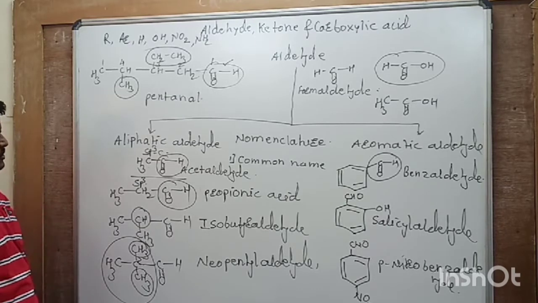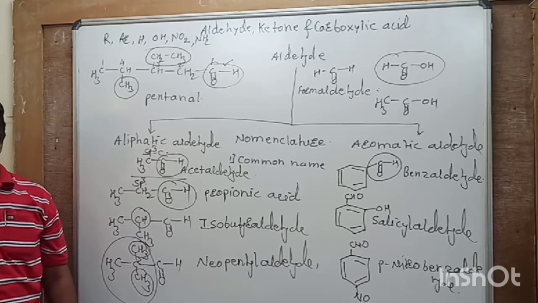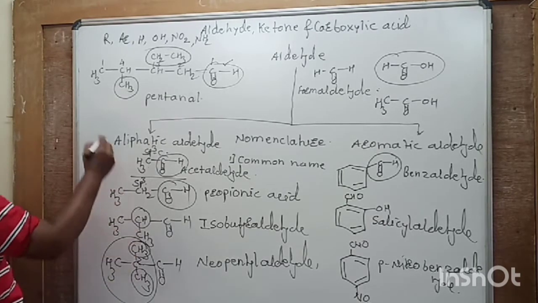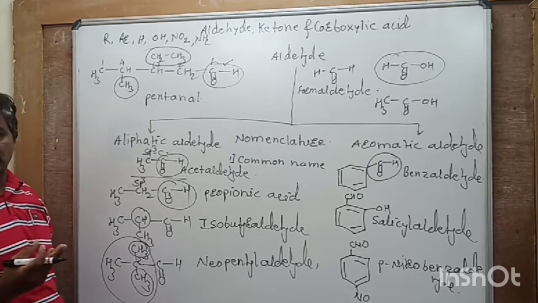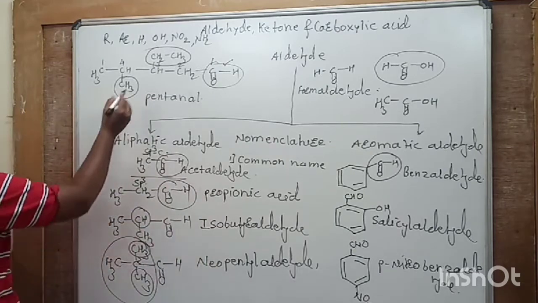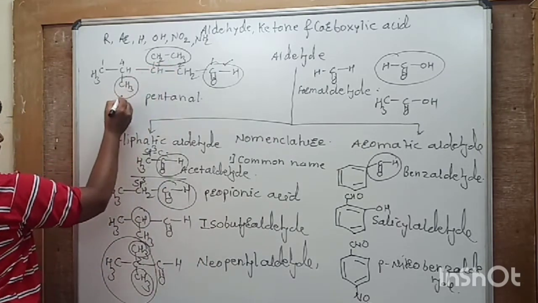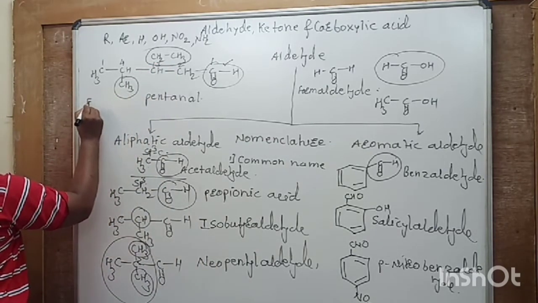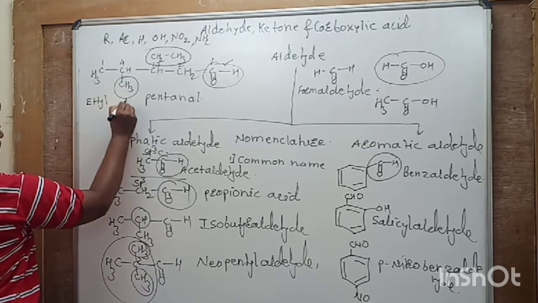If different substituents are present, these are arranged alphabetically. If similar substituents are there, these are represented as di, tri, tetra, etc. So this is ethyl group, this is methyl group. So we can write ethyl first and then methyl.